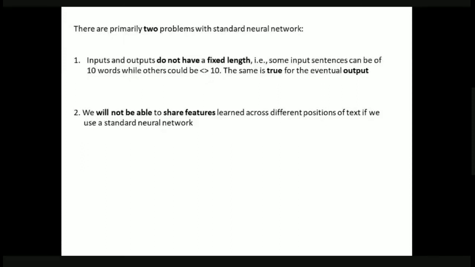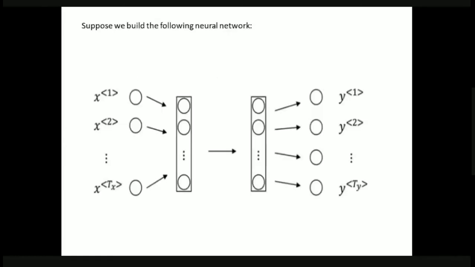The second drawback with standard neural networks is that we cannot share the features learned across different positions of text. That is, we cannot establish relationships between the words within the given text if we use a standard neural network. That is the reason why we do not use standard neural networks when we are working with problems which include sequences.